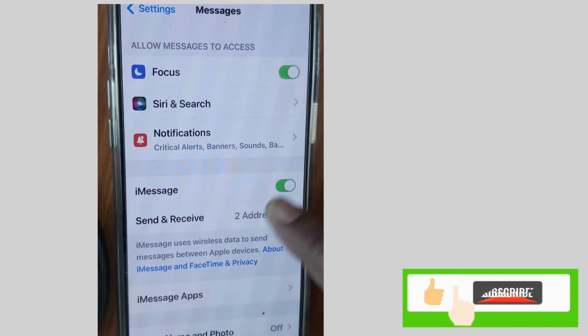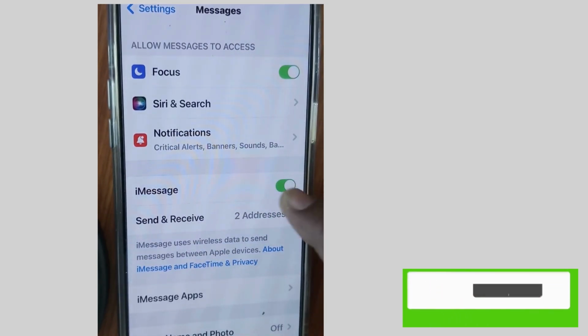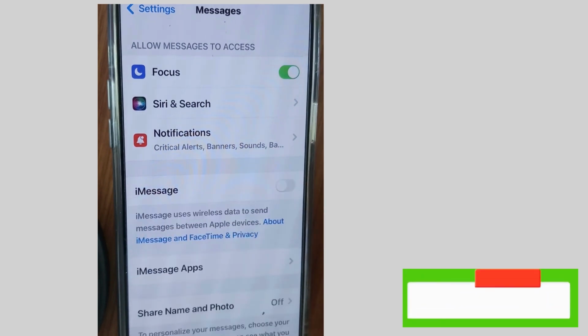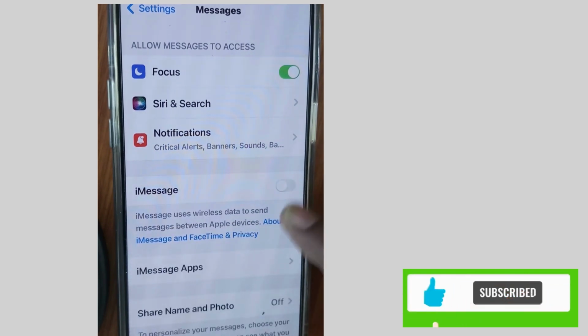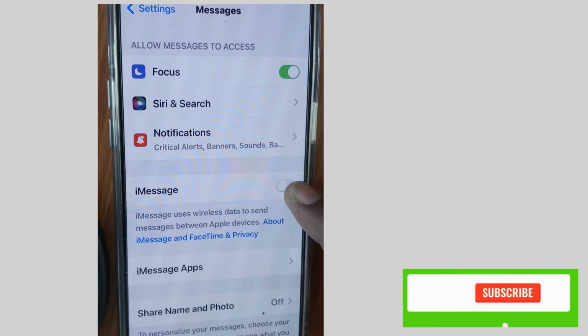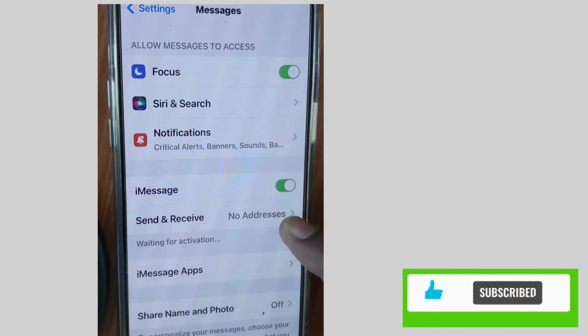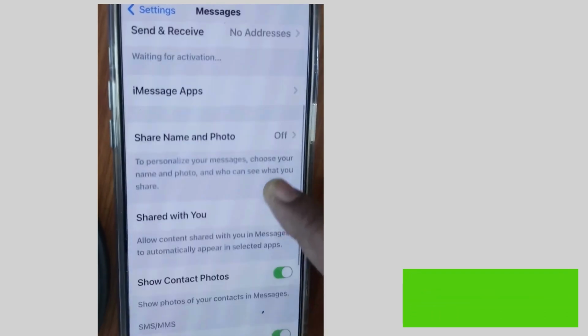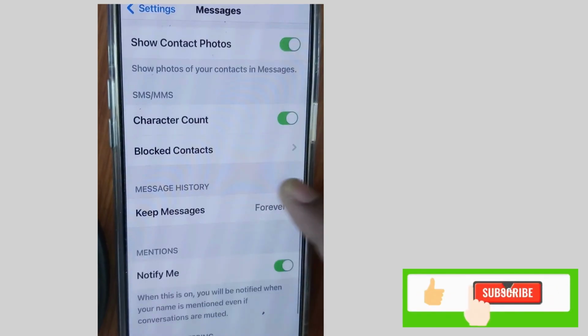and here first disable iMessage, wait for some time, and again re-enable iMessage and check whether you receive your verification code or not. Some more fixes are here.